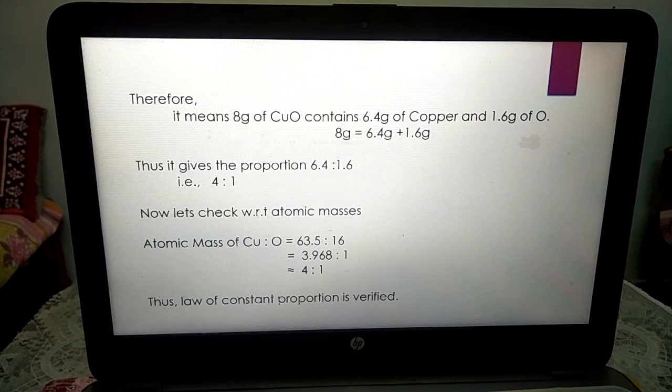Students, you should learn and read this example from page number 48 of your book: verification of the law of constant proportion.